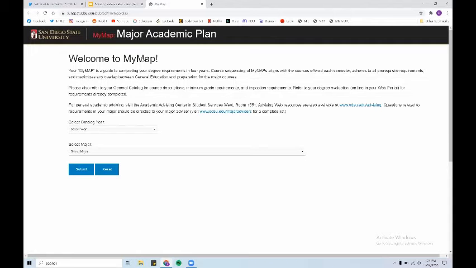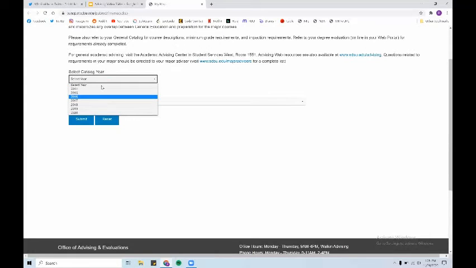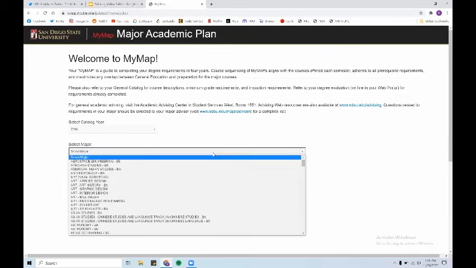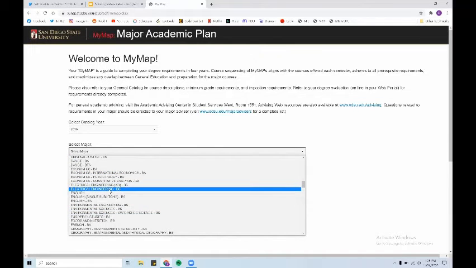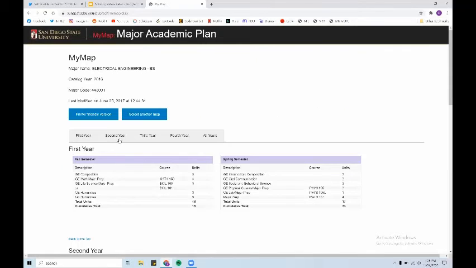You're going to be taken to this website right here where you're going to select your catalog year, which is the year you start at SDSU. So now you pick the year that you came from, and then you select the major. So let's say we pick electrical engineering, for example. So here it is. You click submit, you wait for the loading. And now you have either a printer-friendly version or you can select another map.